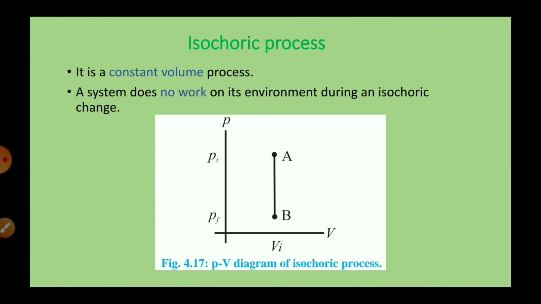Clear? As you can see, this is the PV diagram of an isochoric process. Since the volume is constant, the graph AB is a line which is parallel to the y-axis, with initial pressure Pi and final pressure Pf.